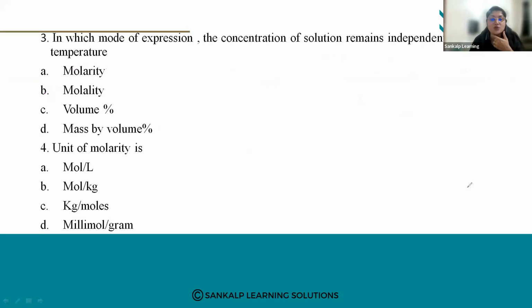So you know the definition well. Do not get confused between molarity and molality. What is molarity? Number of moles of solute dissolved in 1 liter of solution. And what do you mean by molality? Molality is the number of moles of solute dissolved in 1 kg of solvent. Understood? I hope this is clear.